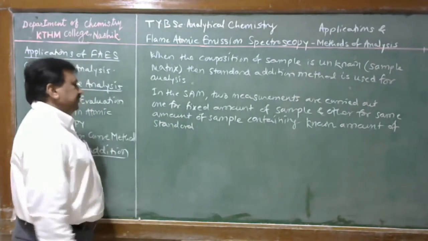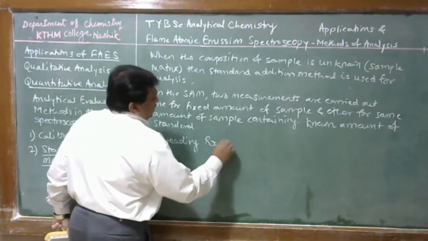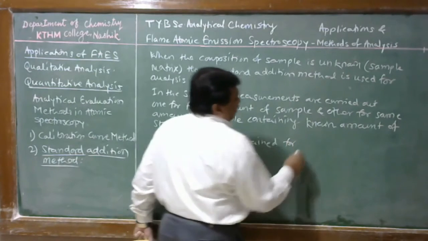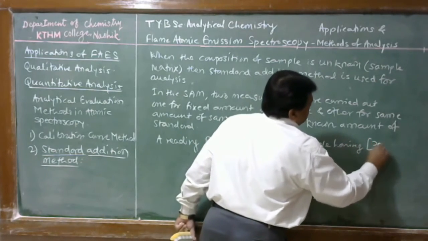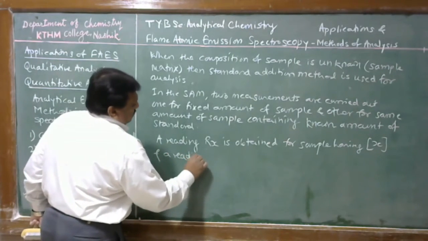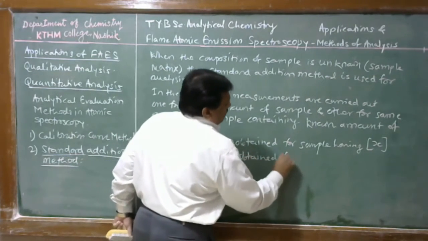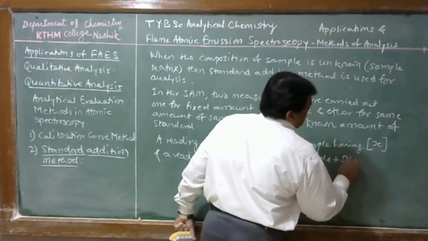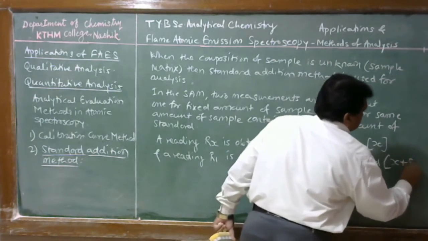Suppose, for example, a reading Rx is obtained for a sample having concentration X, and a reading R1 is obtained for a sample containing a known amount of standard, that is X plus S.